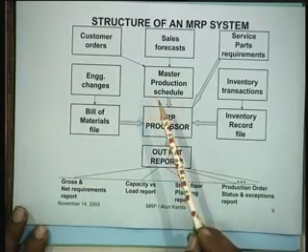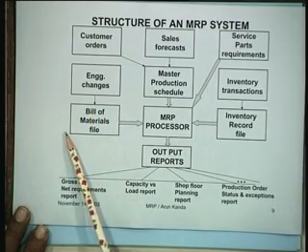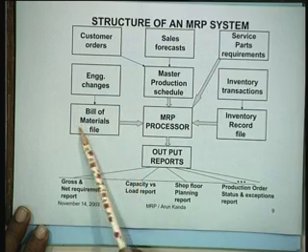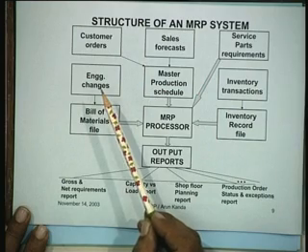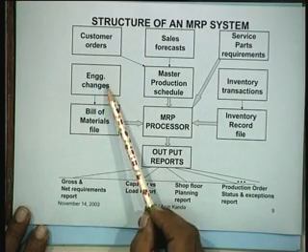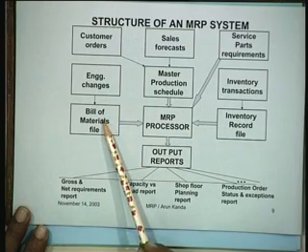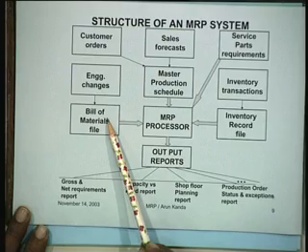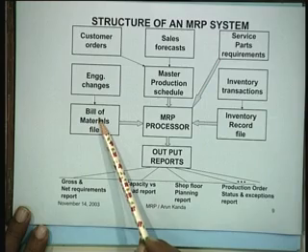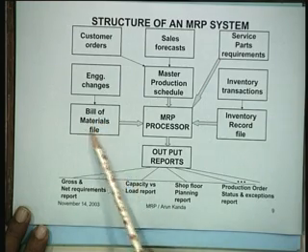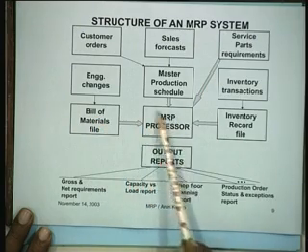Then what we have is a basic bill of materials file. The bill of materials file is kept updated with any engineering changes. If you change the design of the product, for instance, that particular change in the design is captured here, and therefore it would be available in the bill of materials file. For instance, if you are deciding to omit a particular component, then this would be shown in the engineering changes, and the bill of materials file will reflect this particular change. So, this bill of materials file is the second major input to the MRP processor.